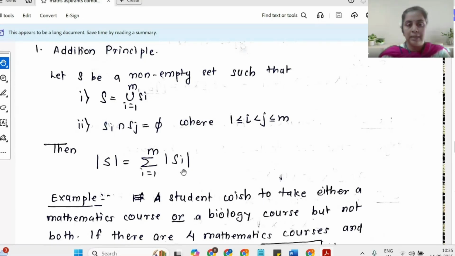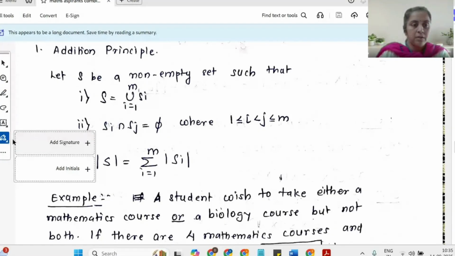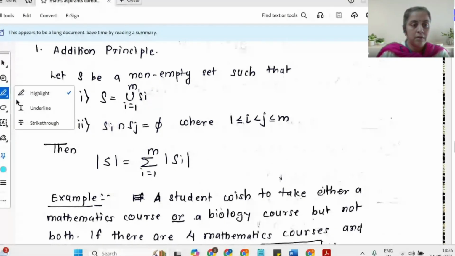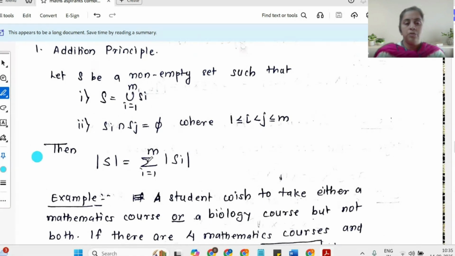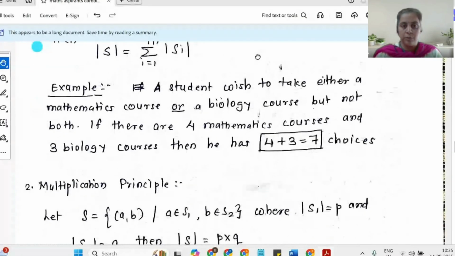Suppose I have to show you in the form of a diagram, okay, let me not get into it. I'm not able to figure out the thing over here. So suppose I'm taking a set S and I divide it into m parts, and the total number of elements in S is the summation of the total number of elements in S_i. Let us understand this through an example.